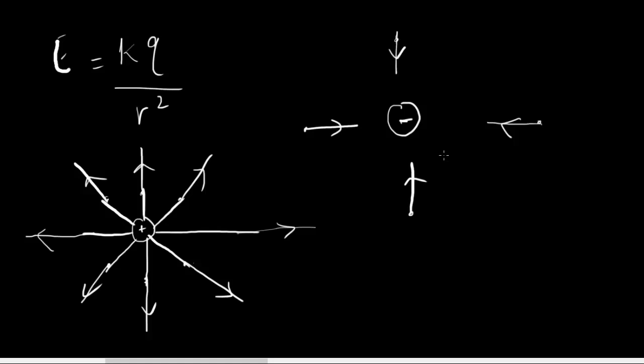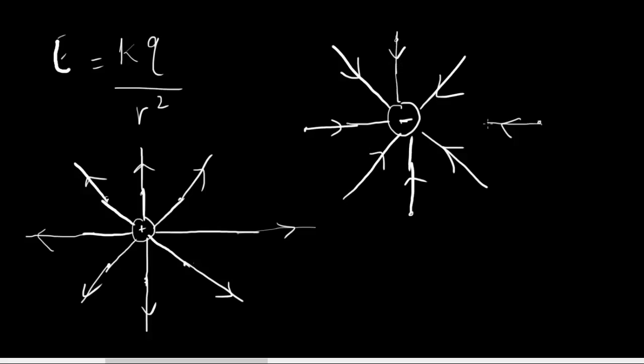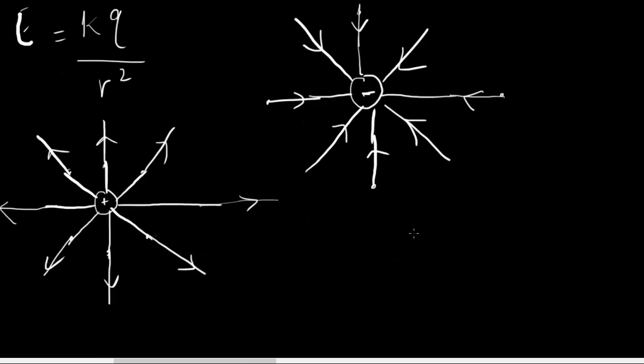And doesn't matter where you place it, it's going to always be radially attracted to the negative charge. Okay, so the direction of the arrow represents the direction of the electric field. Okay, so this is how you figure out the direction of the electric field for point charges.